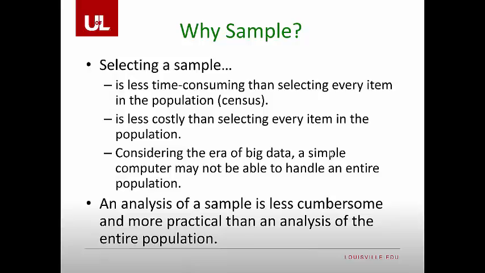So instead, what we do is we ask a smaller group of people when we want to find out questions about members of the United States or other countries by taking a random sample. So it's less costly than selecting every item in the population.